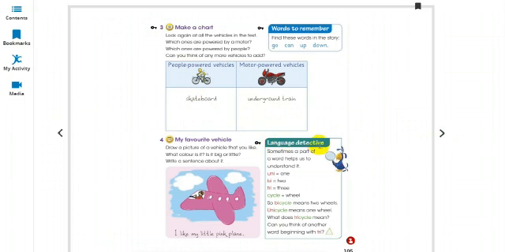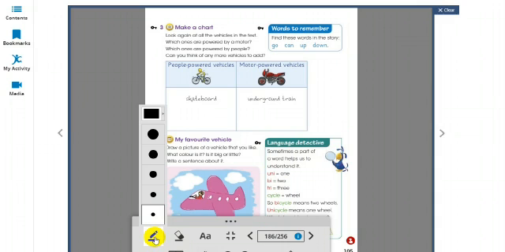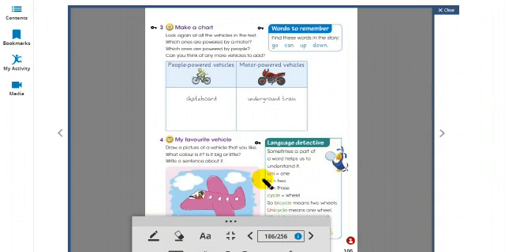So, language detective. Sometimes a part of a word helps us to understand it. Suppose uni. Let's mark it. Uni. Here, uni means one. What does uni mean? One.